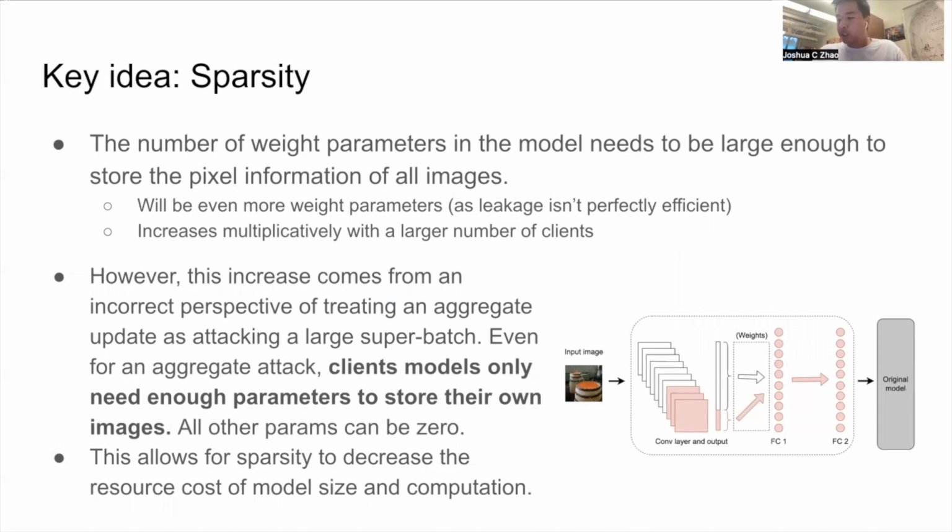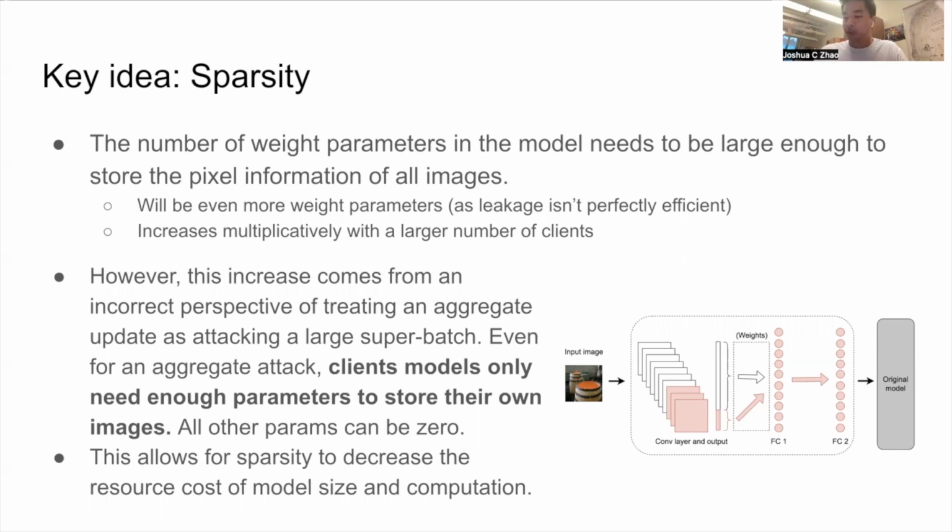However, this increase really comes from an incorrect prior perspective of treating the aggregate updates as a super batch, which leads to very large model sizes. Instead, the key idea we propose is that even for an aggregate update, clients still only need to have enough parameters to store their own images, and all other parameters can still be zero. This ends up leading to very heavily sparse models and further allows sparse tensors to be used to decrease the model size, and also the sparse tensor operations will reduce the computation time.